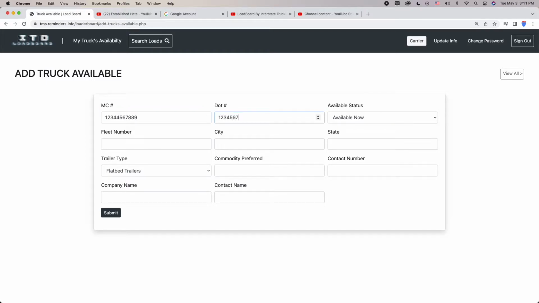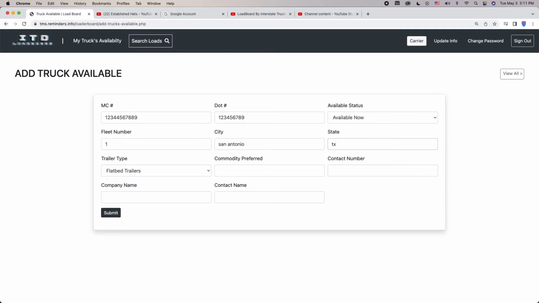DOT, and you choose an available status. If you're just delivering, just go ahead and select that, or if you're available now, go ahead and check that and complete the information.